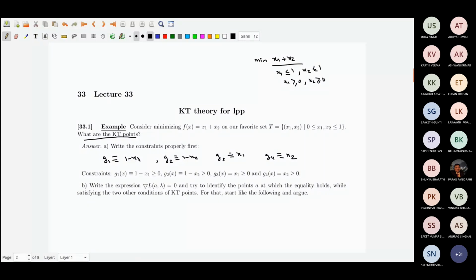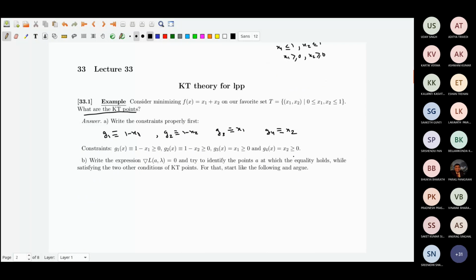If I want to find out the KT points, I think I did not follow the format. Rather, let A be a KT point. So what does that mean?